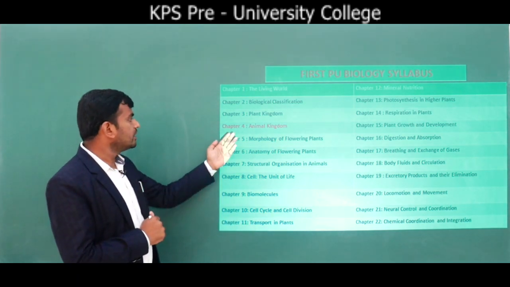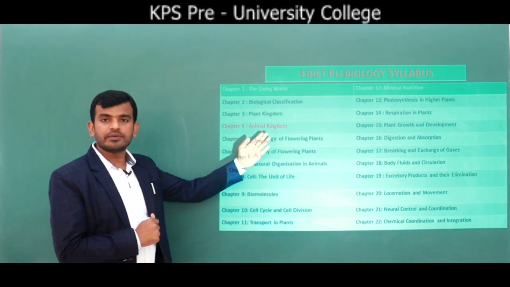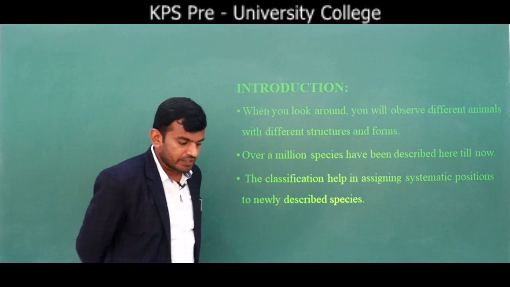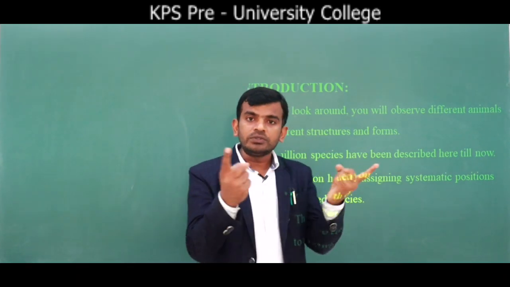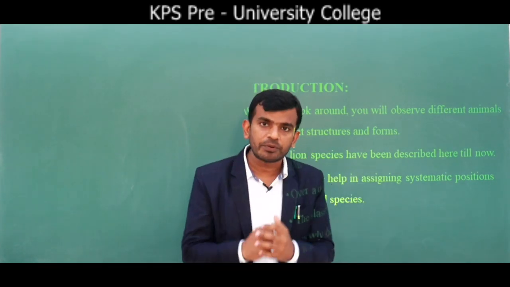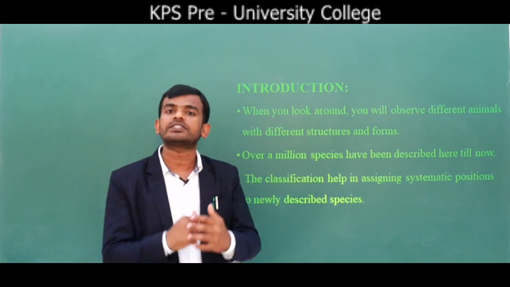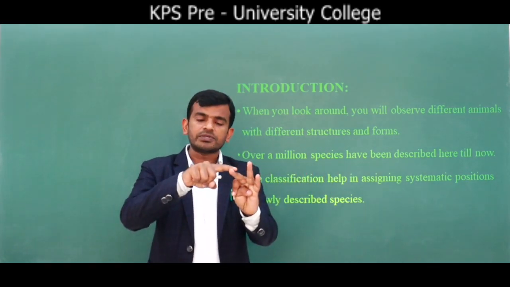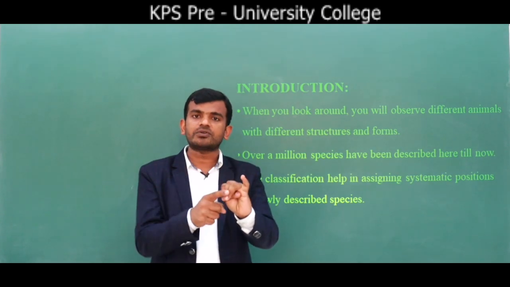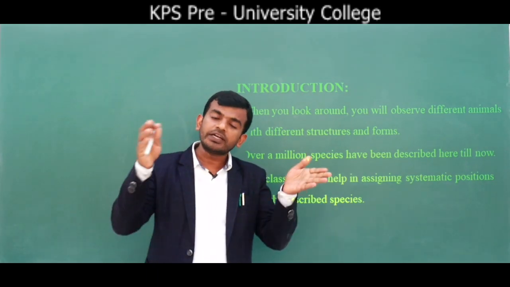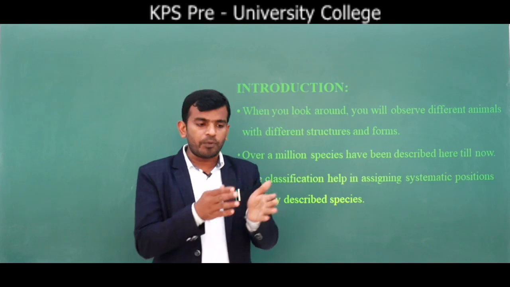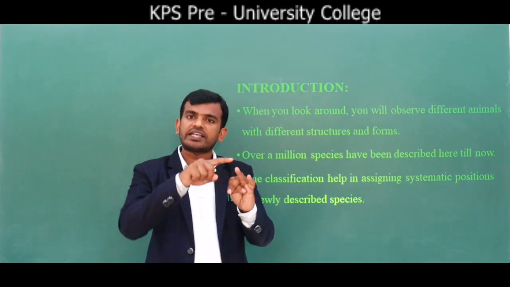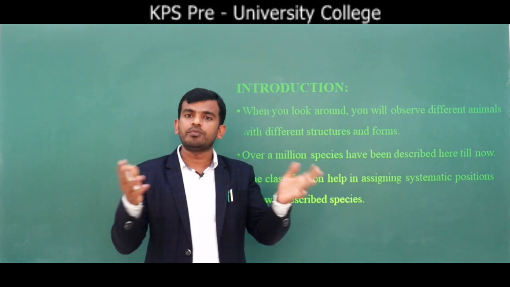Today let's begin chapter 4, that is animal kingdom. Let's see the introduction. Whenever you look around us, you can see different types of ecosystems. What are the different types of ecosystems you can see? Pond ecosystem, forest ecosystem, you can also see marine ecosystem, grassland ecosystem, etc. What are the organisms which are present there? In the pond ecosystem you can see fishes, big fishes, frogs, snakes, and many more.